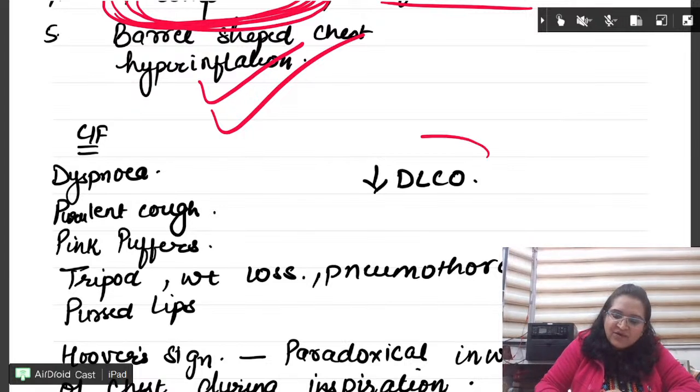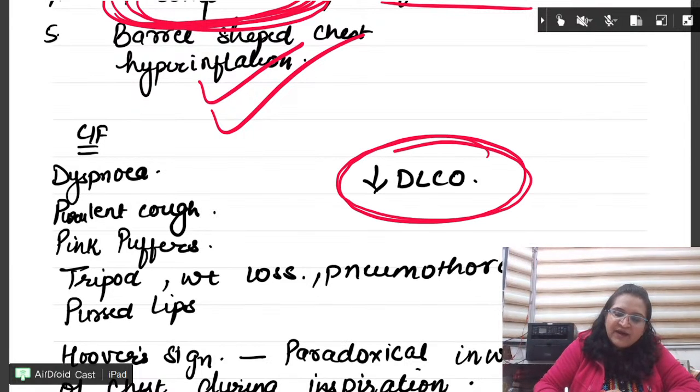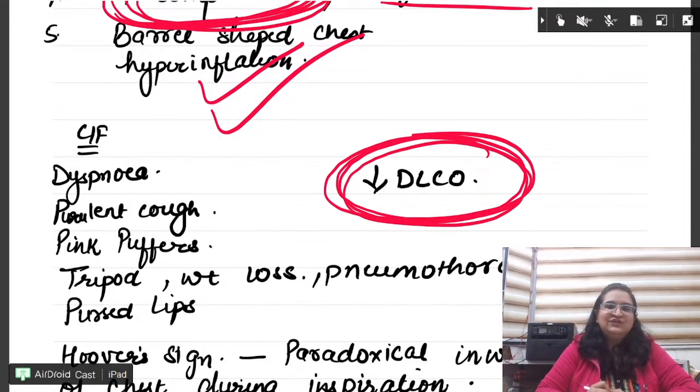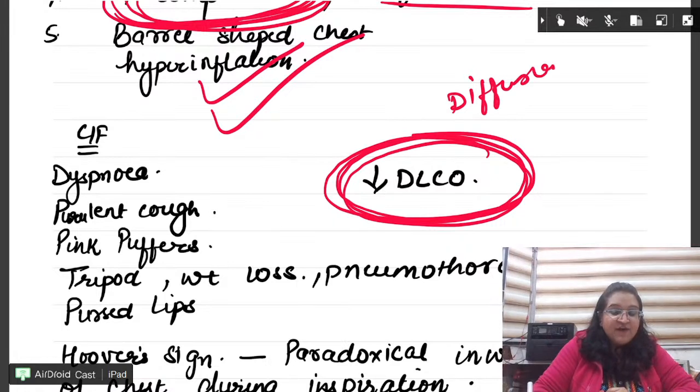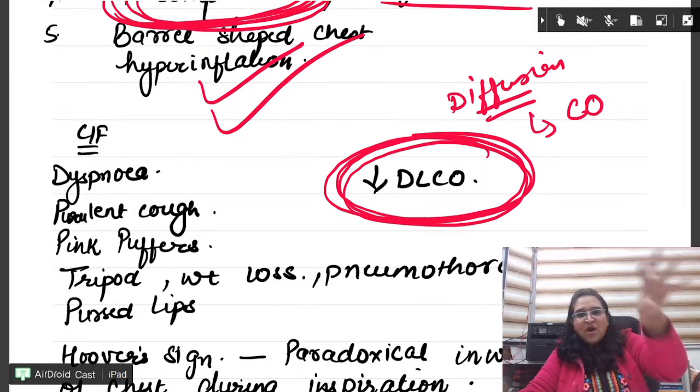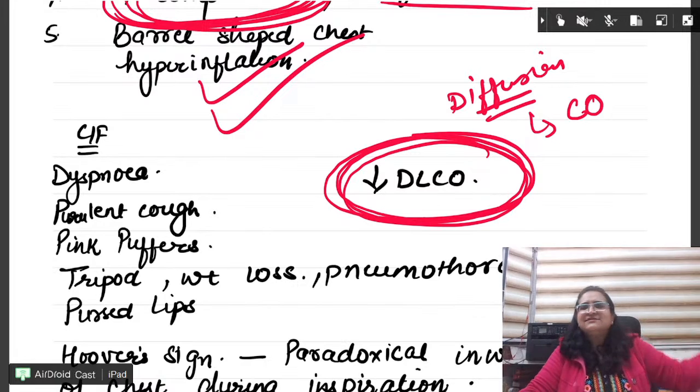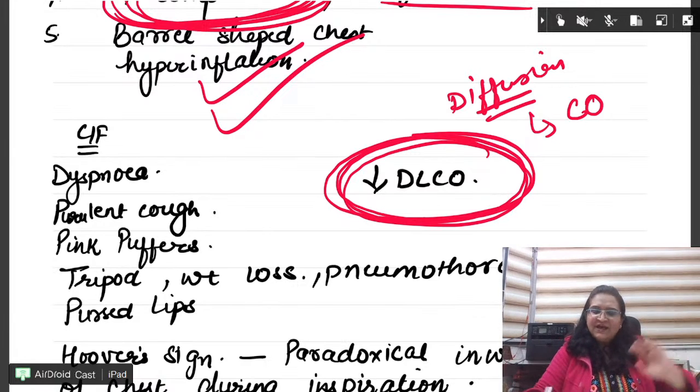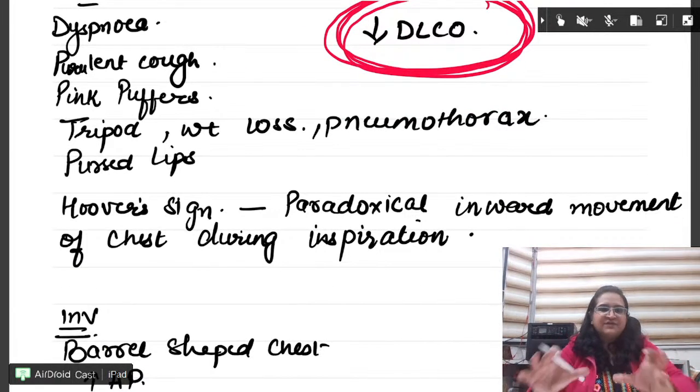Fine. One more thing in emphysema, you have to remember DLCO, diffusion lung capacity. Right, diffusion lung capacity, 2 questions. Which gas are we using for it? We are using carbon monoxide and it is less in the emphysema. Bronchitis में, asthma में, it is normal. Fine. So this is all what you have to remember.